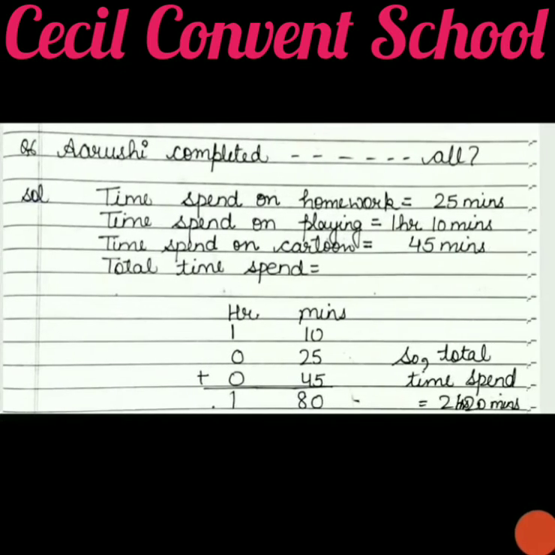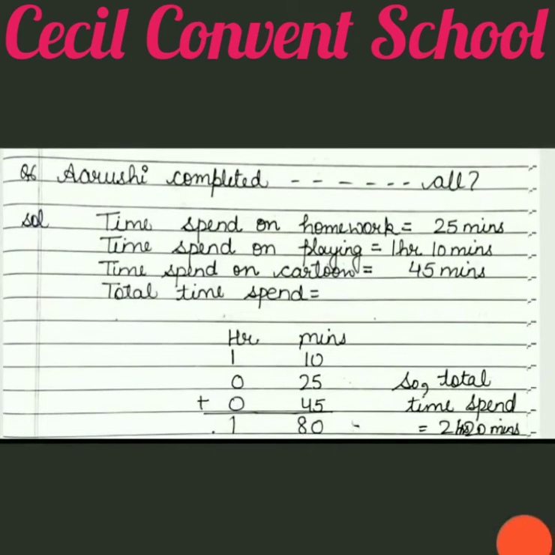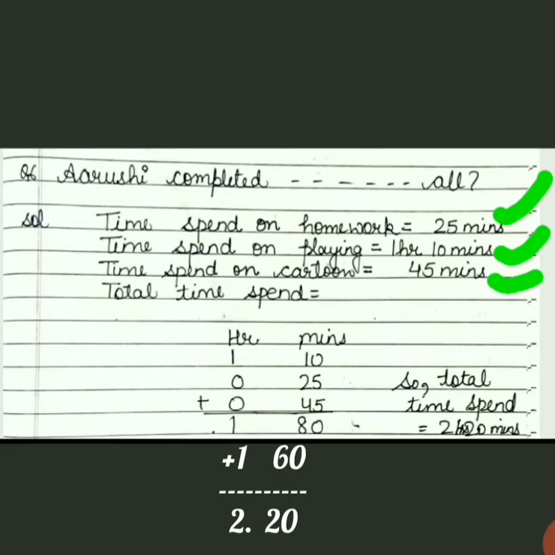Clear? So see how we plus them. Firstly we write time spent on homework, then time spent on playing, then time spent on cartoon, then total time spent. Firstly we write the biggest time. Biggest time is 1 hour 10 minutes. We write 1 here and 10 this side. Then 25 minutes are there only, which means hours are not given. So in hours we write 0, and 25 down in minutes. Then 45 minutes. We write 45 down in minutes, and in hours we write 0.